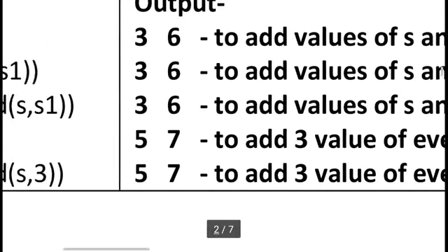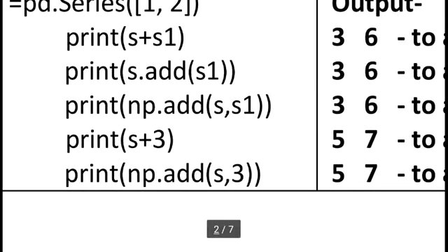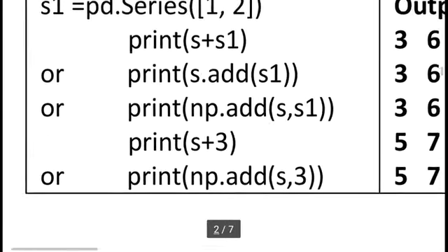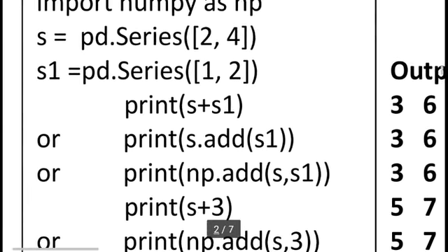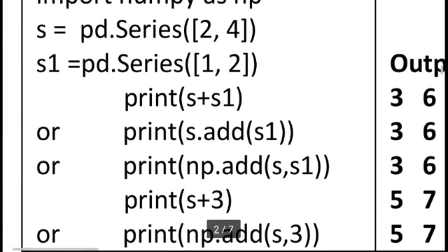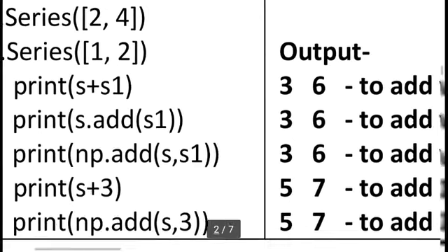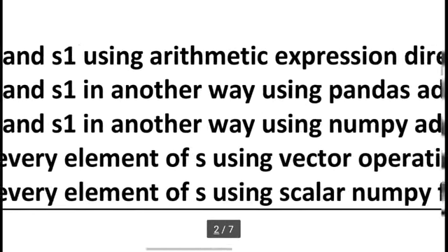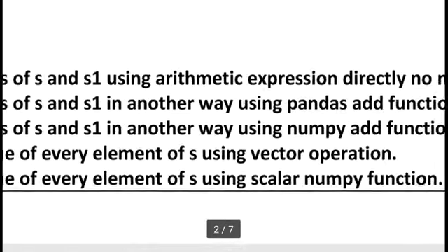Here you can see a single constant I want to add to the pandas series s. So s plus 3, where the values are 2 and 4. Then s plus 3 means 2 plus 3 and 4 plus 3, so 5 and 7. This adds 3 to every element of s using vector operation. This is called vector operation.